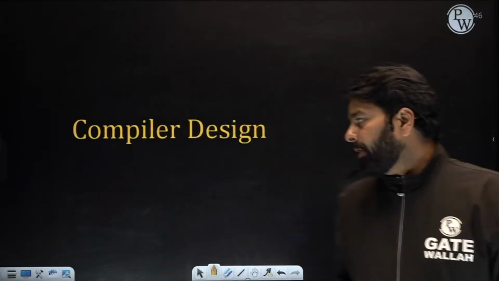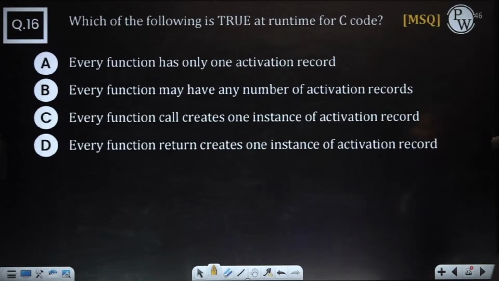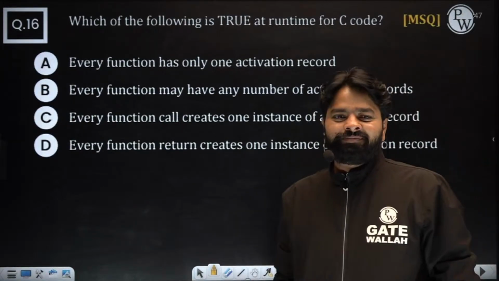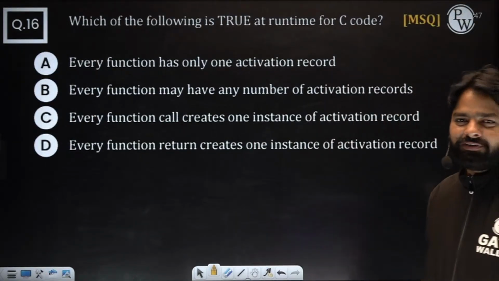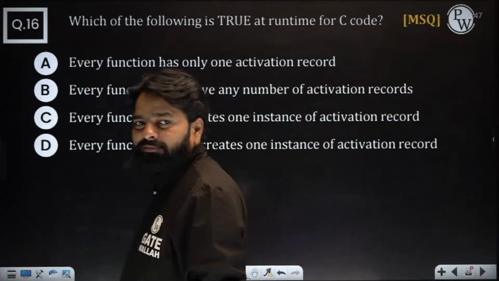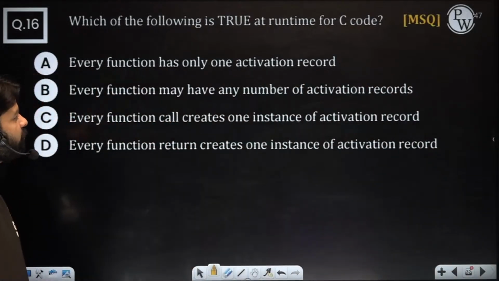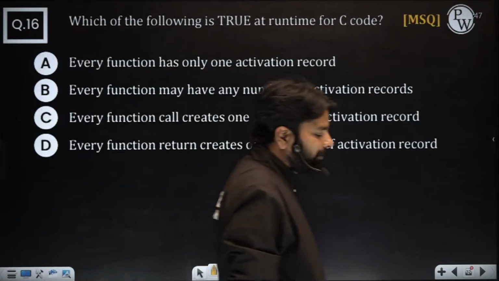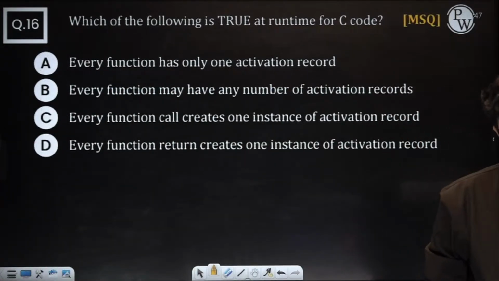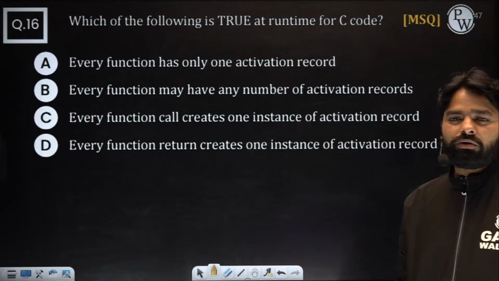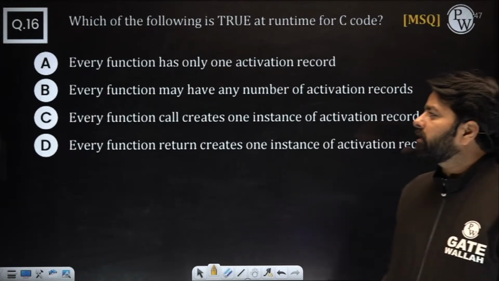Okay, let's begin with the compiler. First question, the last topic I did, the first question, runtime environment. Which of the following is true at runtime for the C code? You have converted C code into machine code, you're running it. So what could be the true statement?